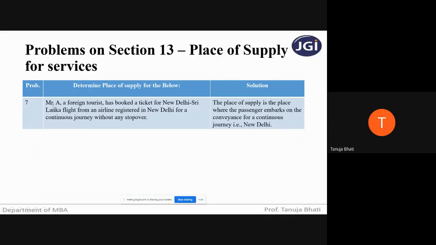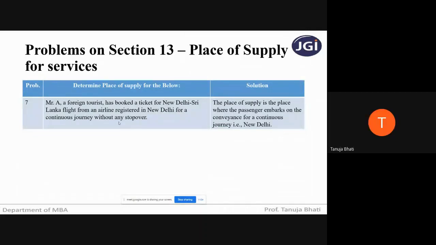Determine the place of supply for the below. Mr. A, a foreign tourist, has booked a ticket from New Delhi to Sri Lanka on a flight from an airline registered in New Delhi, for a continuous journey without any stopover. So the flight is going to move from New Delhi to Sri Lanka. Can you all tell me what is going to be the place of supply? Ma'am, New Delhi.